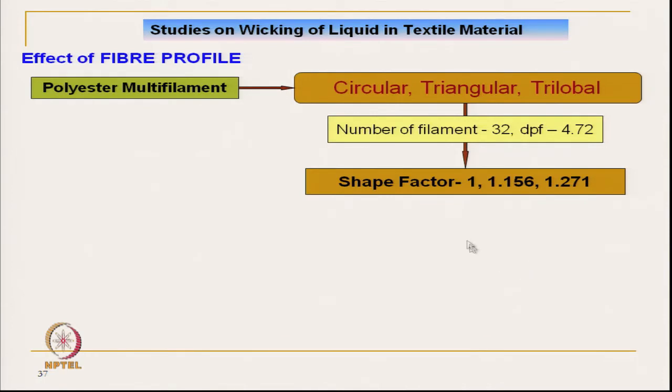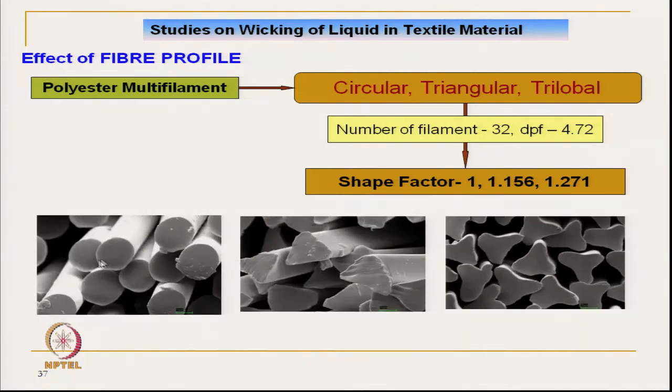These shape factors: circular has a shape factor of 1, triangular has a shape factor of 1.156, and trilobal has a shape factor of 1.275. So, these are the different shape factors, and we can see the cross sections here: circular, triangular and trilobal. Trilobal has the higher shape factor due to its very high specific surface area.